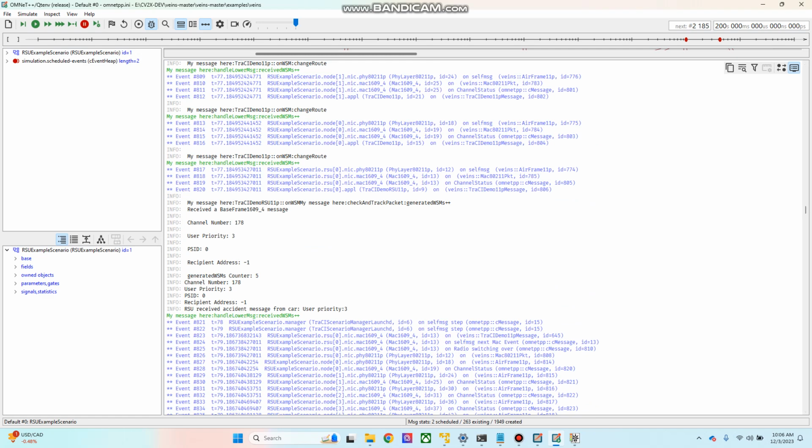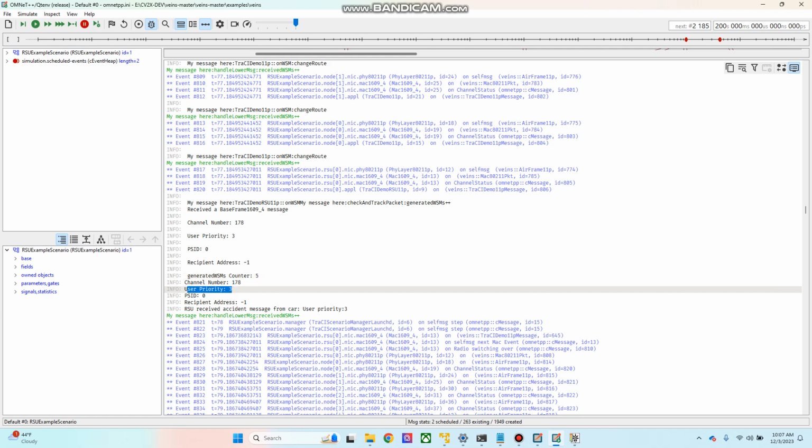So let's see here. This is the base frame message, I think it's an 11p, some kind of name is there. This is the user priority, and as I said, right now it is not configured to receive the BSM kind of messages from car to RSU. So I am taking this user priority parameter, which is by default set to 7, to 3, and I will receive this at the RSU level.